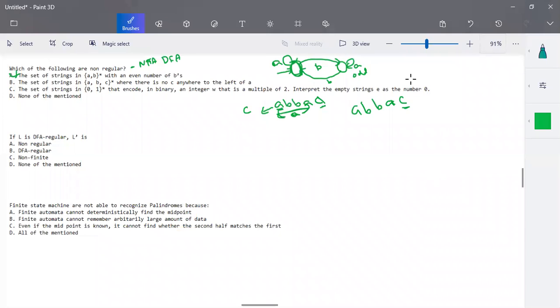Whenever a c comes, it should not be followed by any a. That is the meaning. When there is an a, to the left of a you should not have any c, which means to the right of c you should not have any a.